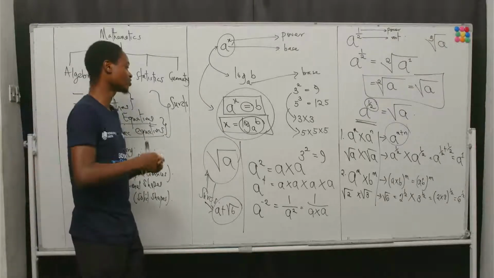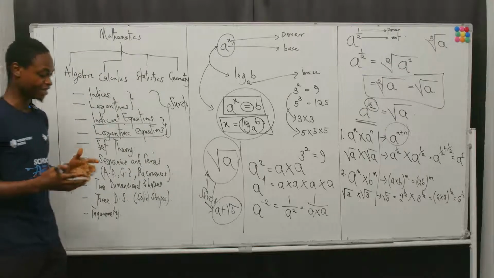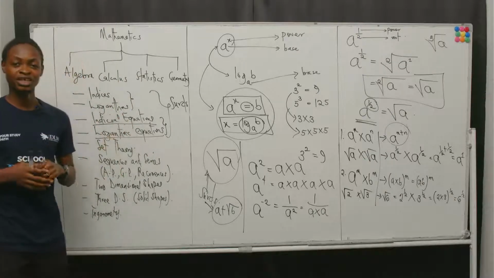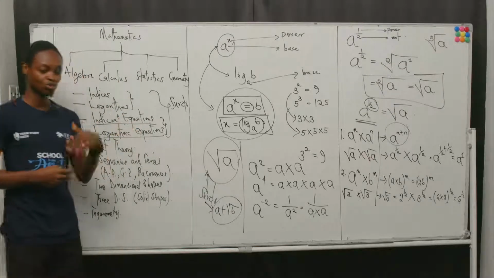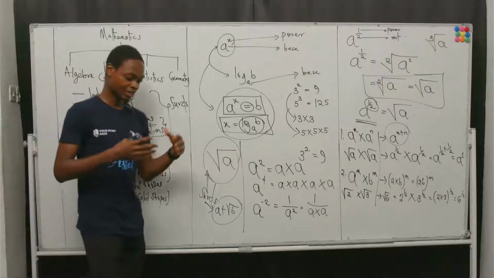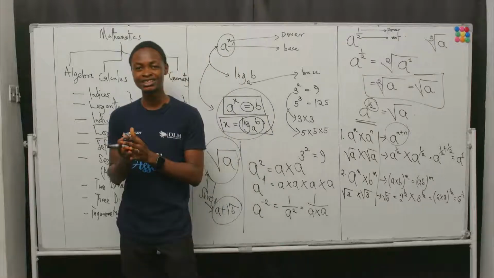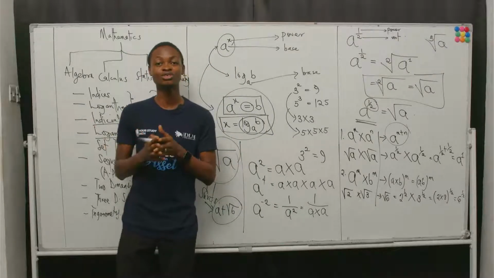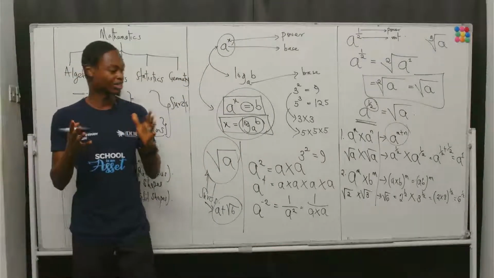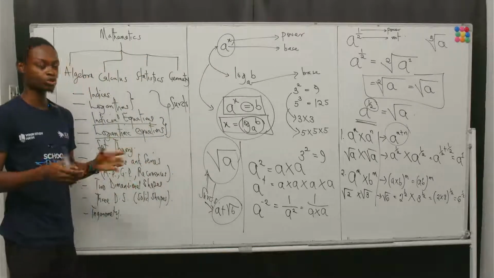But that's not our focus today. As I've said earlier, the focus today is to show you exactly what we will be looking at in the course of mathematics and show you that they are simple concepts that you can easily get without any stress whatsoever.